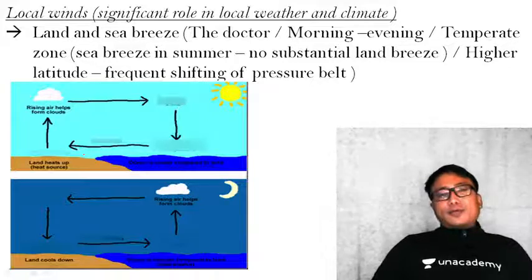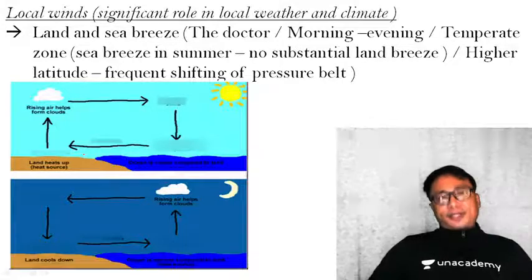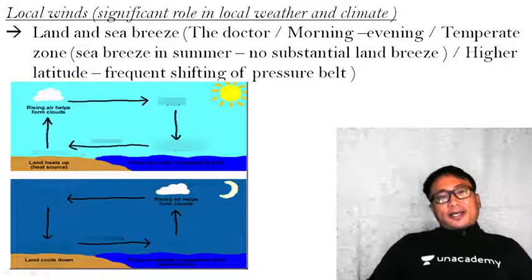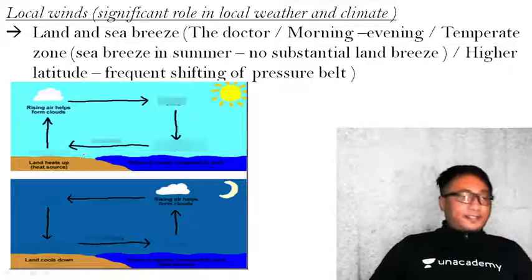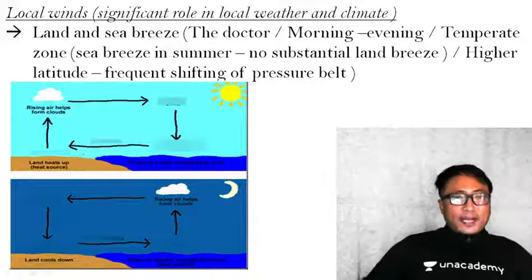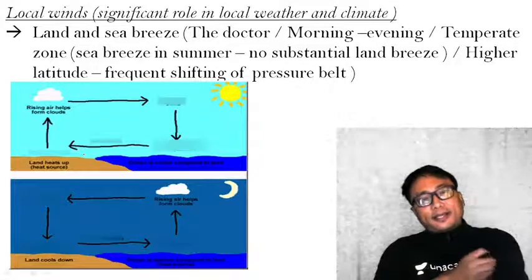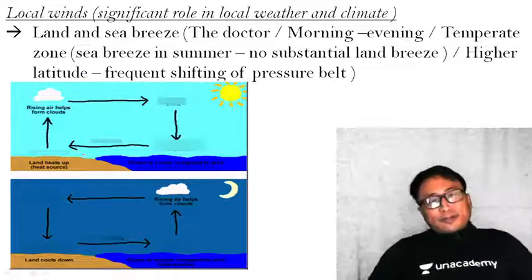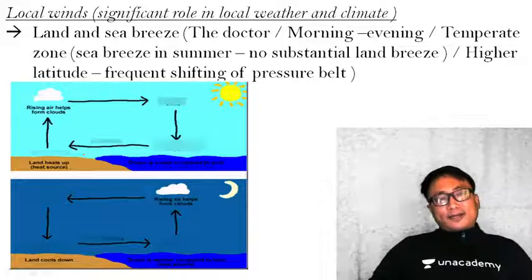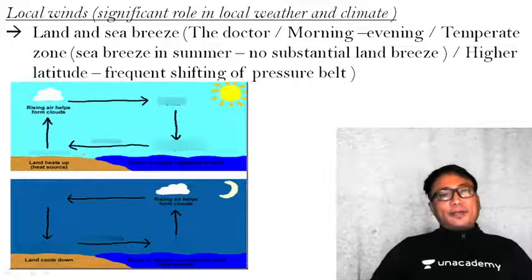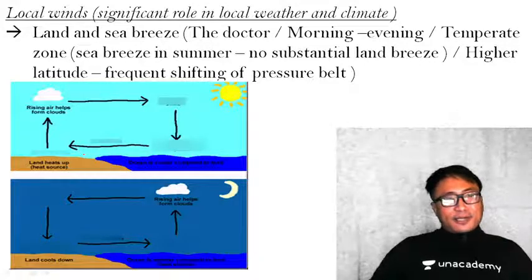Now, another question can be, in the temperate zone, what is the nature of land and sea breeze? In higher latitude, what are the characteristics of the land and sea breeze? So three important questions can be derived from here. Now you must be very comfortable, thinking that the land and sea breeze is very simple, what is the need of studying it? These are very simple. Even at midnight, anybody can wake me up and ask me, I will explain. That's why I'm asking you three important questions related to the land and sea breeze.